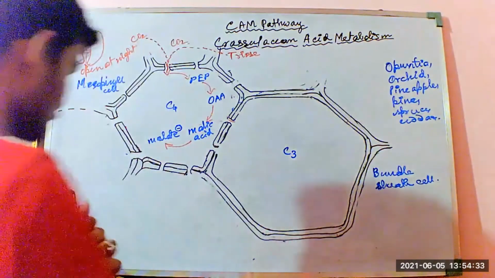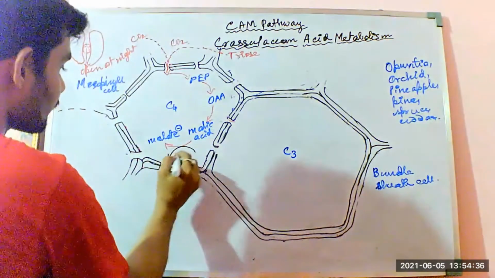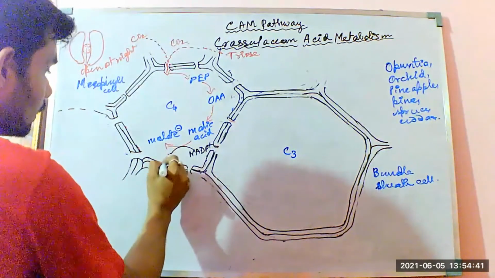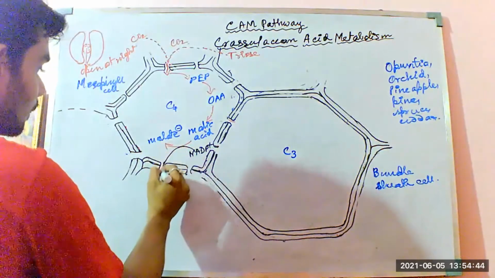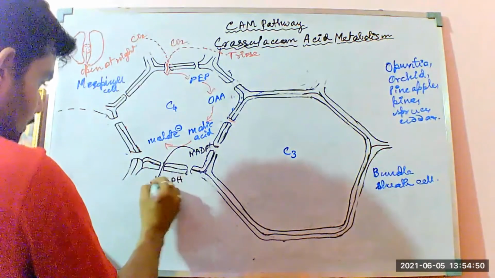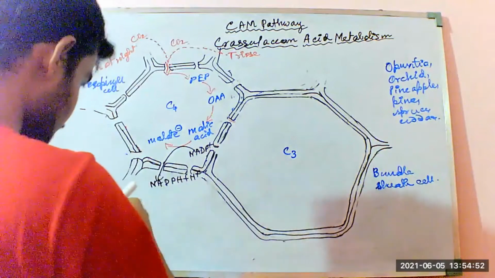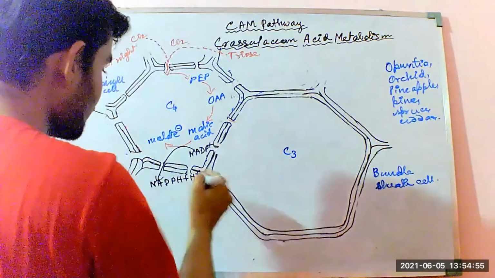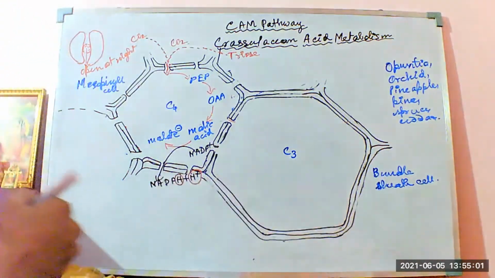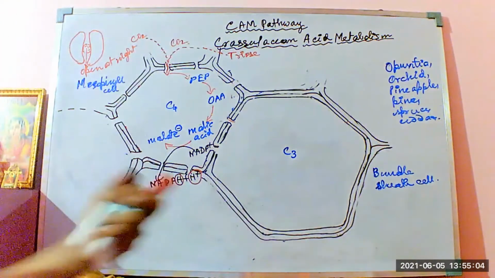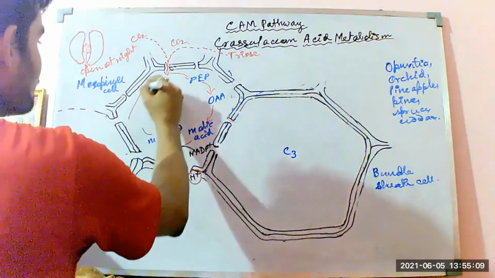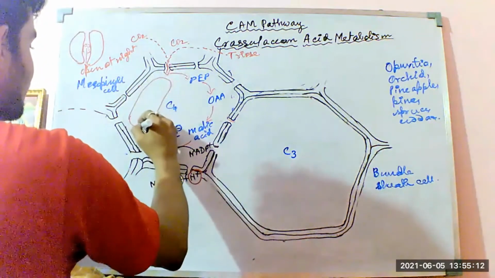By donating the proton, the protons are taken away by NADP positive to form NADPH plus H plus. So this is what the proton is, and this is what the electron is. Now this malate ion, as per the normal cycles, enters directly into the vacuole. Suppose this is the vacuole of the cell, it will enter here.